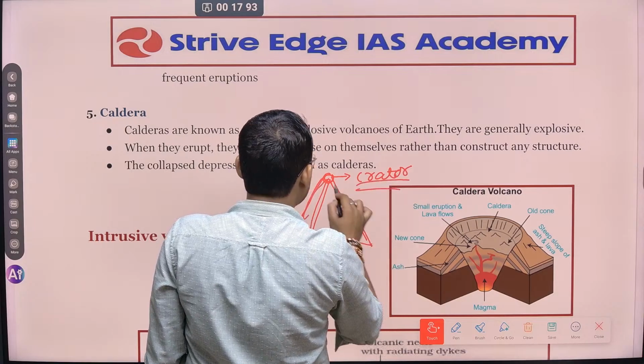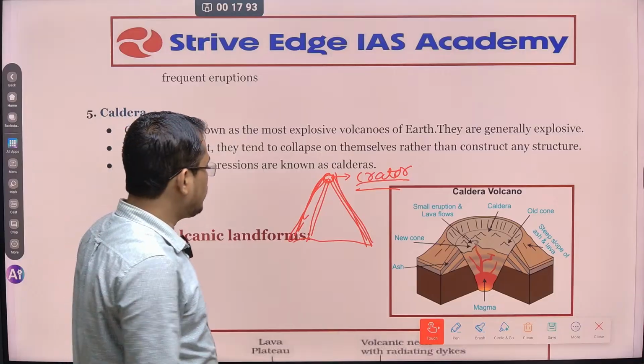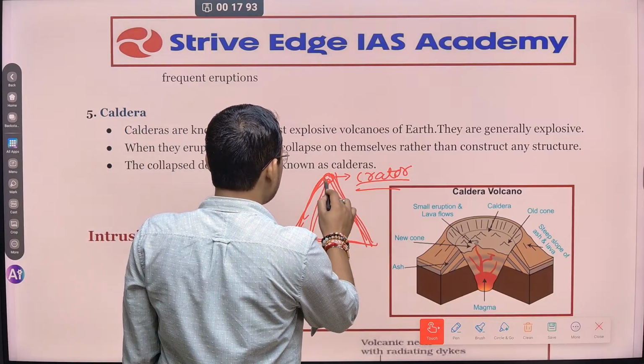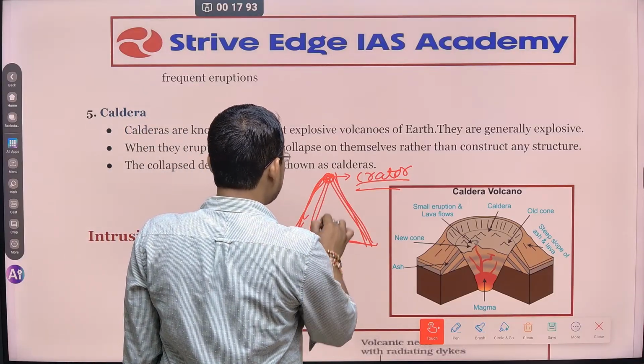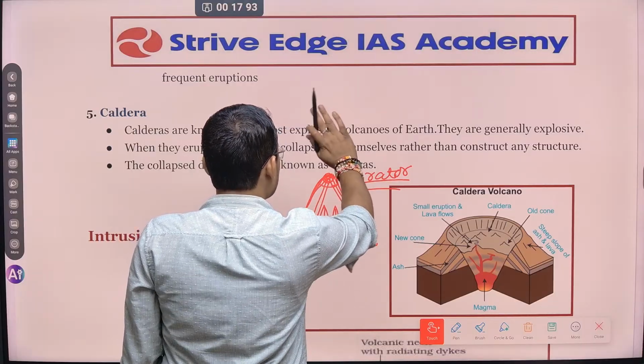Crater. Let's say this is what is happening, but what happens for some days, some years, there is no volcanic activity. So because of that, there is a closing of this vent, and next time if there is a volcanic eruption, it will break down and take away this much portion. आपका ये क्या करेगा?